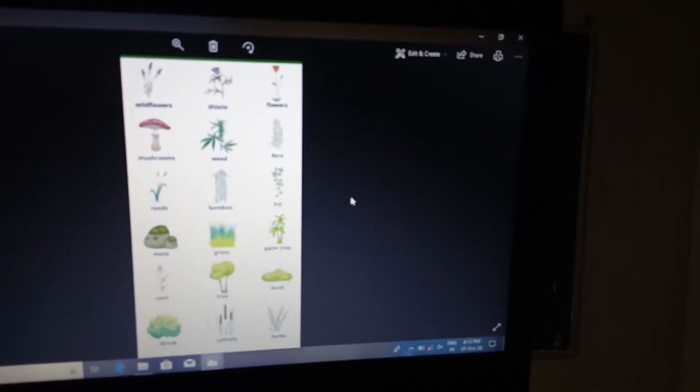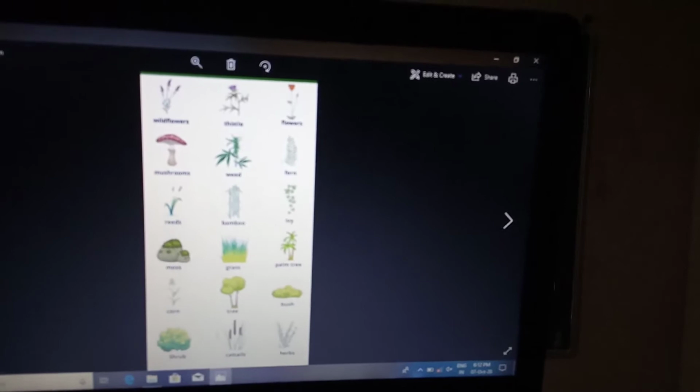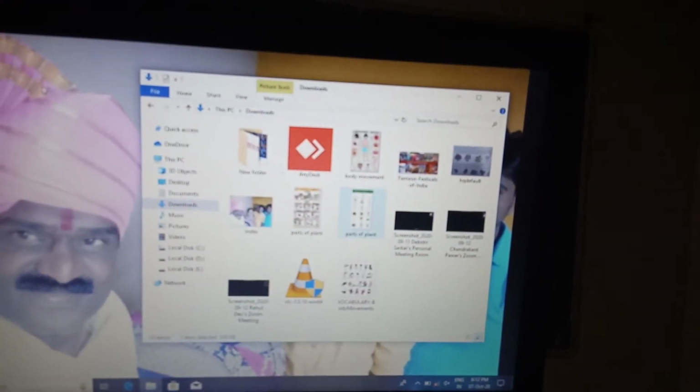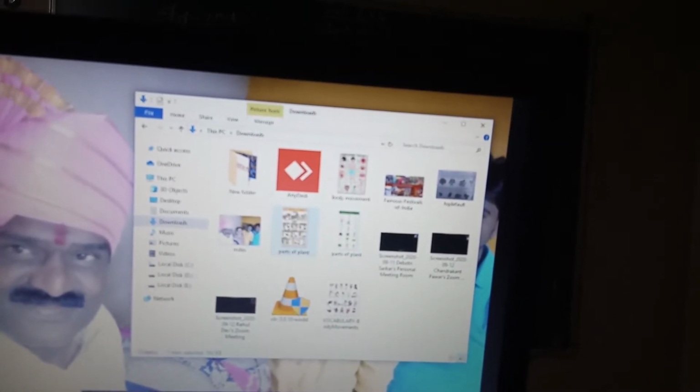Yes friends, these are all called plants. So in that, today we are going to see climbers and creepers.